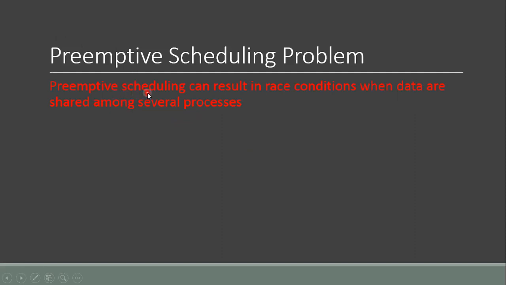Preemptive scheduling is not free from problems. It can result in race conditions. Race conditions occur when data are shared among several processes.